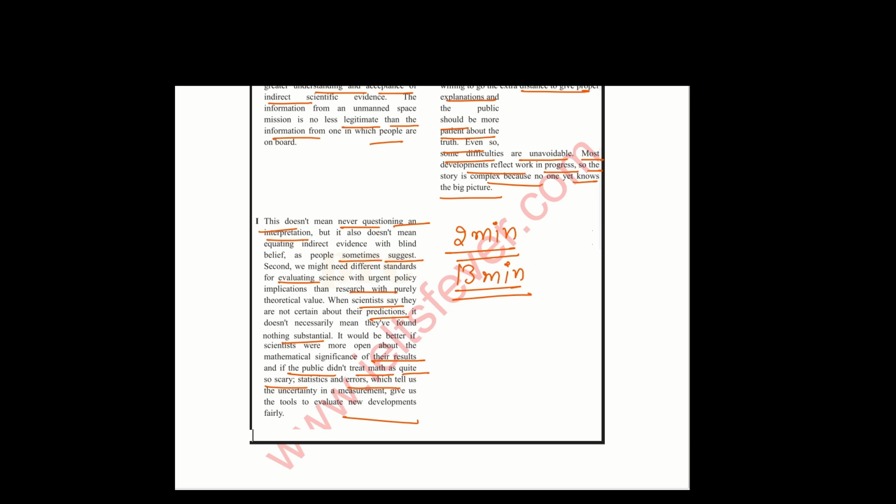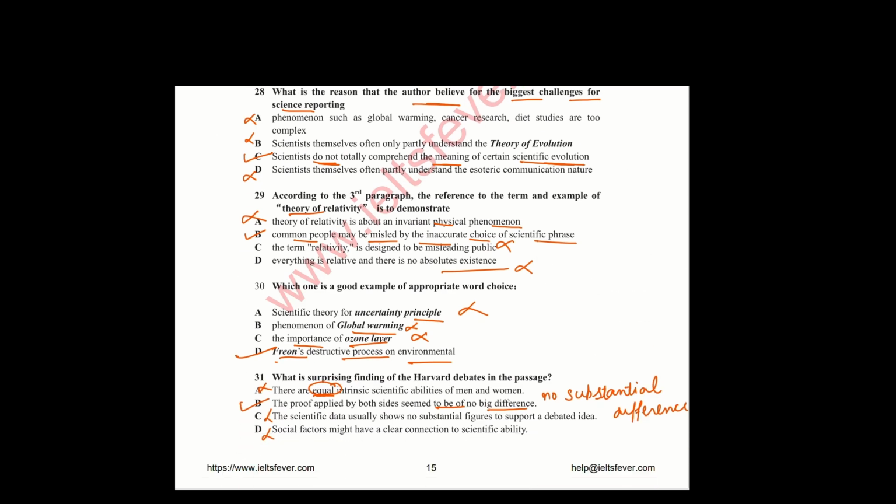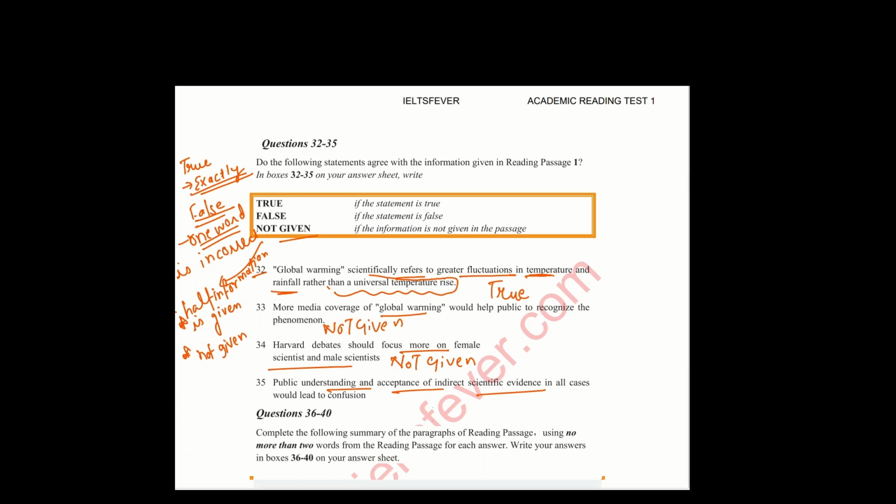So the public is not confused with scientific evidence. In the I paragraph, the mention is there, but with some confusing words. So the answer is no. The mention is already there in the paragraph, but the wording that public understanding and acceptance of indirect evidence in all cases would lead to confusion is incorrect. So the answer is false. Now questions 36 to 40.